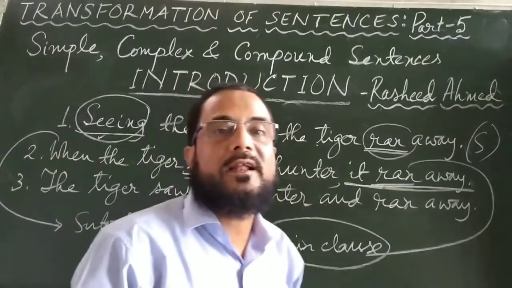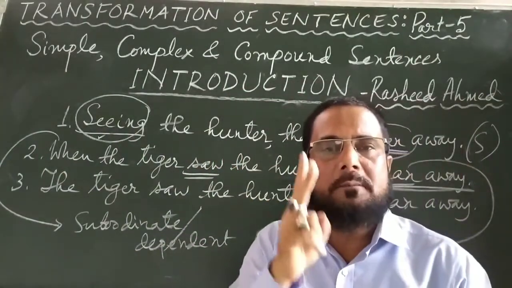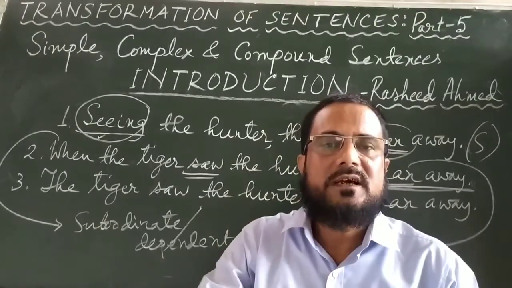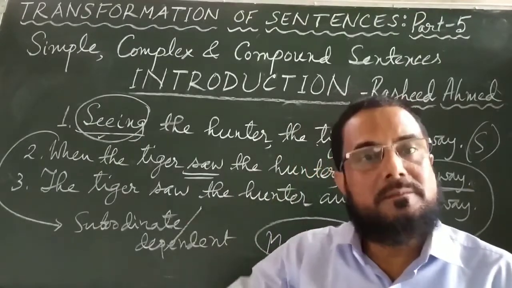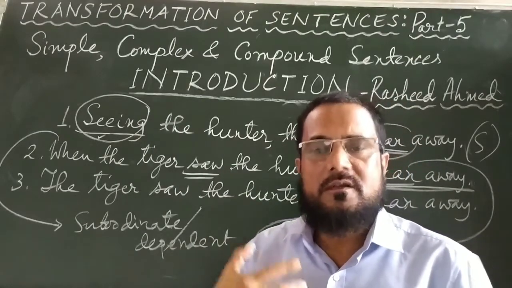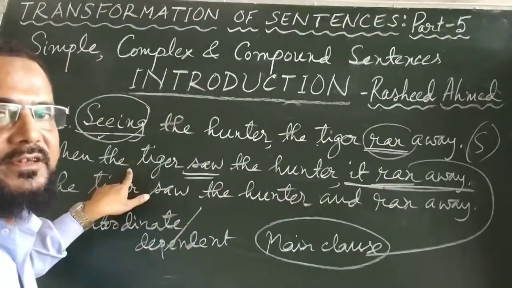This is what we find in a complex sentence. In a complex sentence, you clearly find two parts. One part is independent, it is called the independent clause or main clause. The other part is dependent on the main clause, so that part is called dependent clause or subordinate clause. This you will find in every complex sentence.